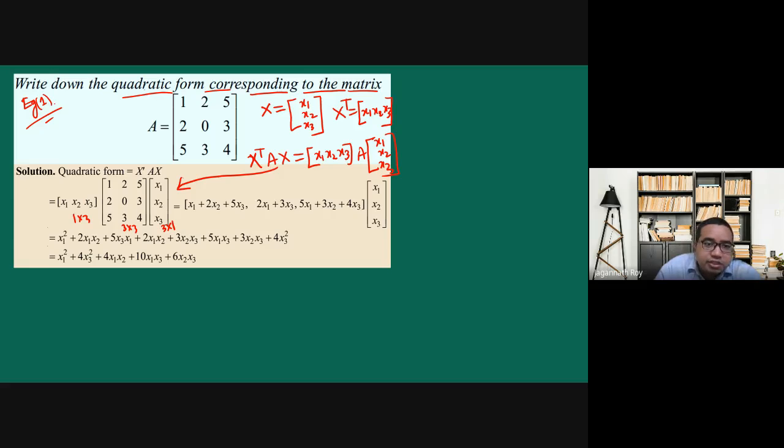So the dimensions are matching and we can do the multiplication. This will become a row matrix, and this is a column matrix of order 3. If we do another matrix multiplication, we will get the quadratic form. So this is our required quadratic form.